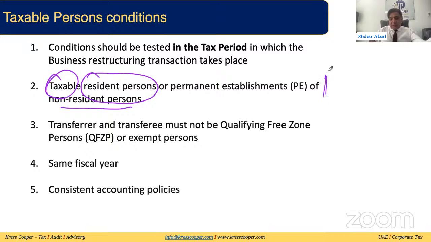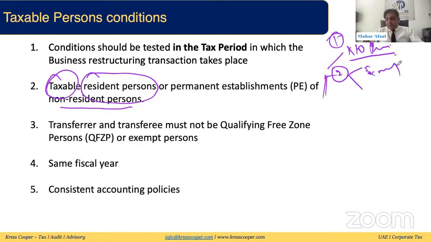So this thing is very clear. Non-resident businesses cannot enjoy the business restructuring relief. Second, now the resident business can be classified into two categories. These are the exempt businesses and taxable businesses. So exempt businesses cannot enjoy the business restructuring relief as well, because this is only applicable for the taxable persons. So exempt businesses will not be able to enjoy the business restructuring relief. The business restructuring relief is only for taxable persons.